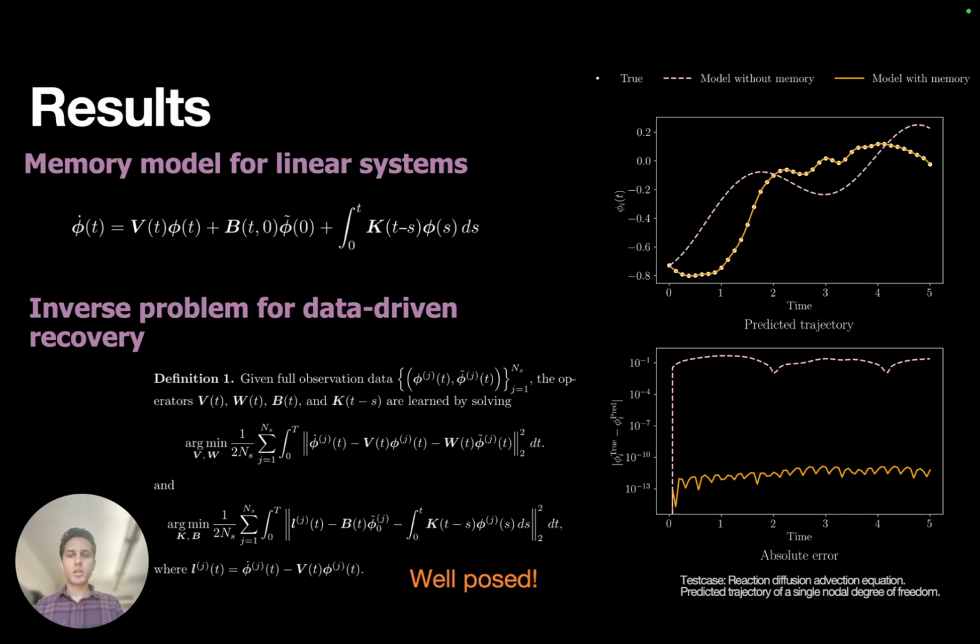When tested on a representative test case, we show that the memory model accurately reconstructs the true trajectories, where a memoryless model completely fails. I'm currently extending this methodology to incorporate quadratic structure so that it can be applied to